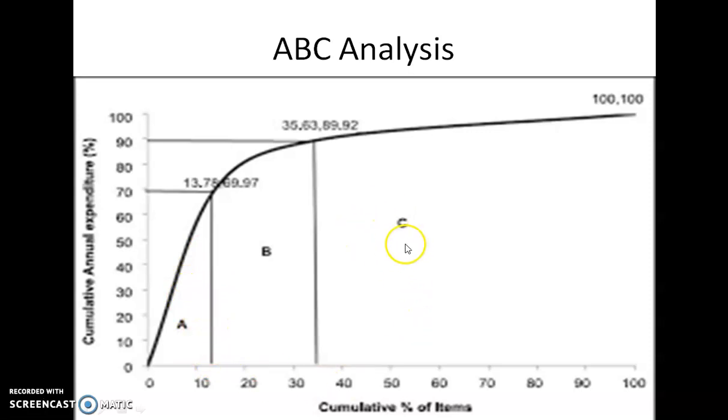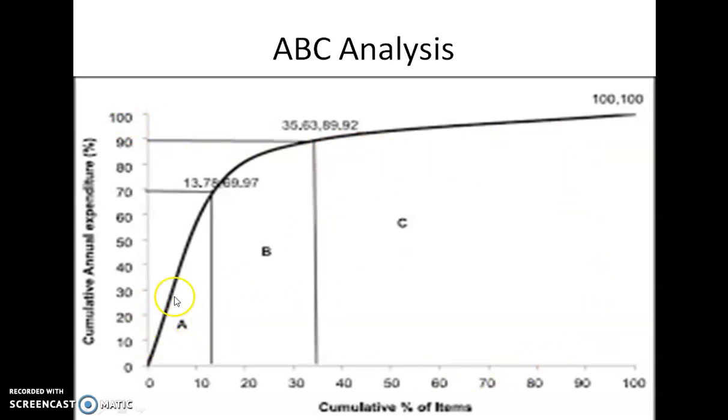For B items, the cost is 20% and the volume is 25%. C items like bolts, nuts, screws and pins are only about 10% of the cost, so they can be stored in very large numbers.